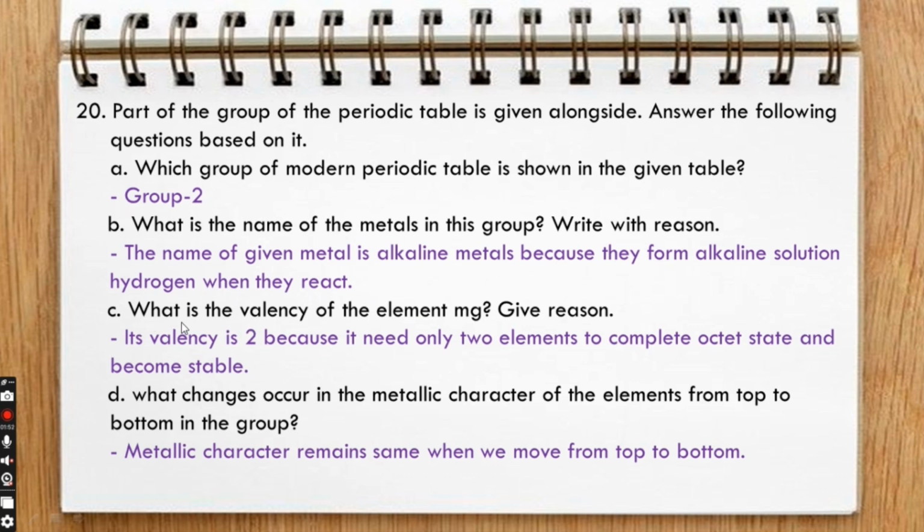C. What is the valency of the element Mg? Give reason. Its valency is 2 because it needs only 2 electrons to complete the octet state and become stable. D. What changes occur in the metallic character of the elements from top to bottom in the group? Metallic character remains the same when we move from top to bottom.